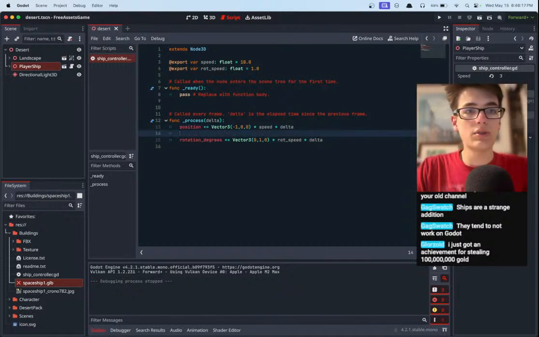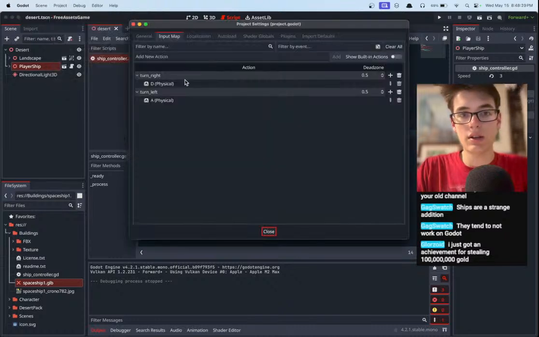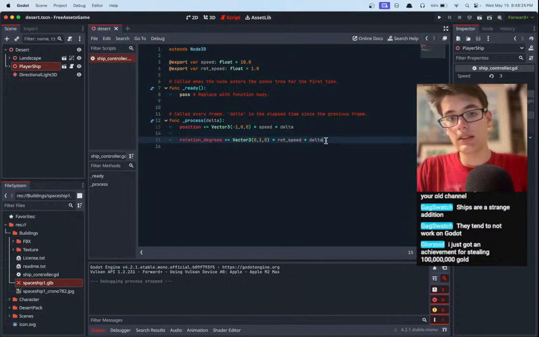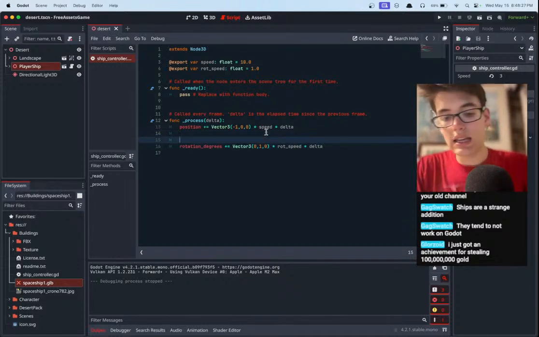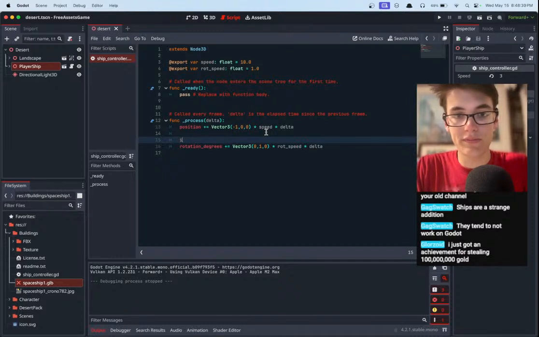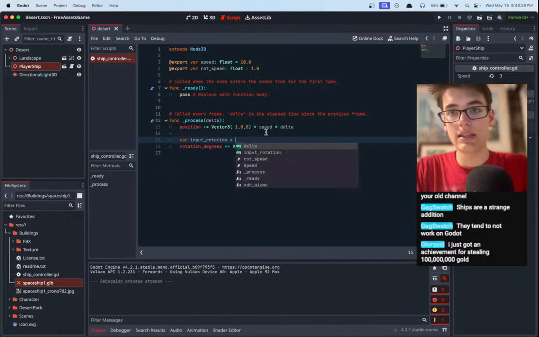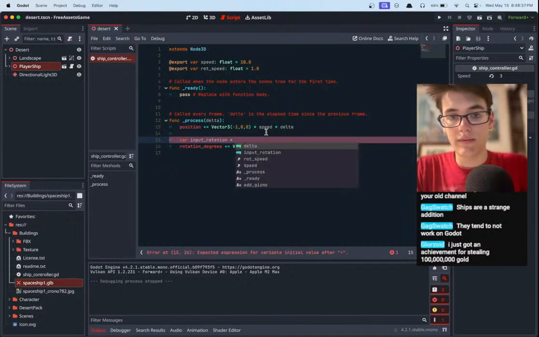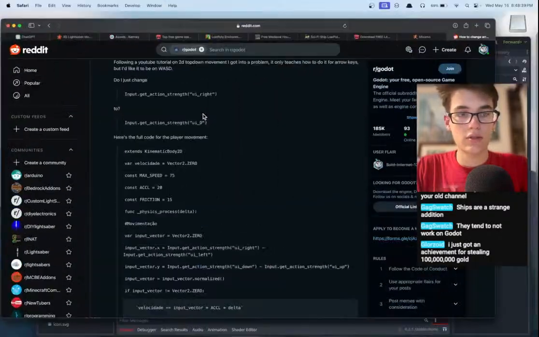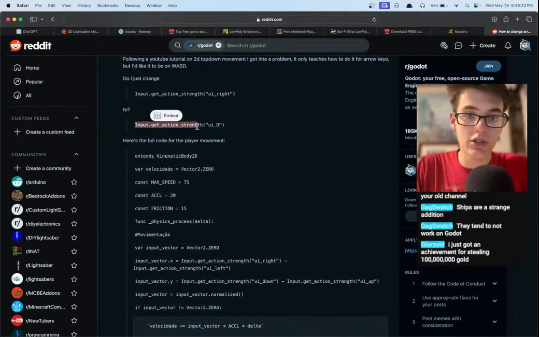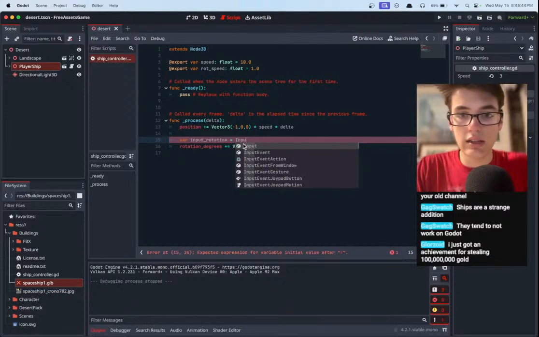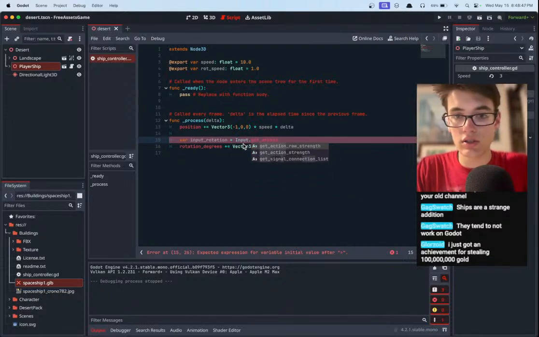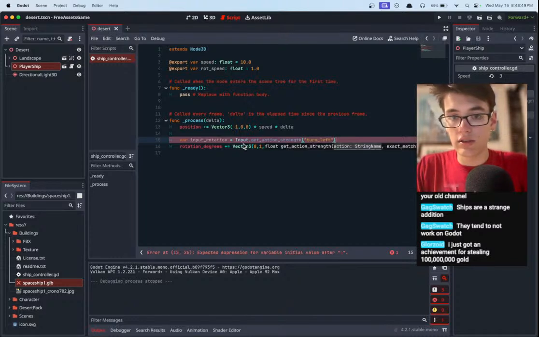So remember our inputs, for our inputs, what we went ahead and did was you have to have 2. So turn right and turn left. So let's create an input rotation variable. Variable input rotation, and that's going to equal, how did they do it on the Google? Input.get_action_strength. Input.get_action_strength, turn left. And then let's see. Turn left.